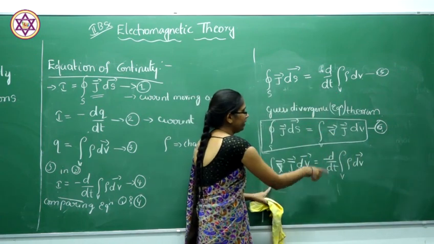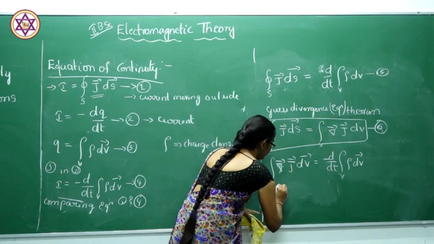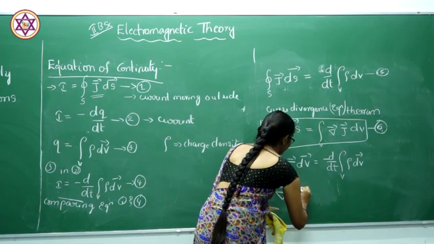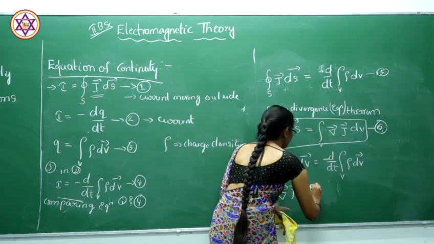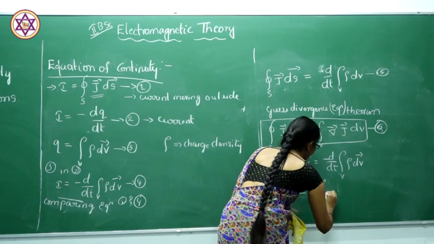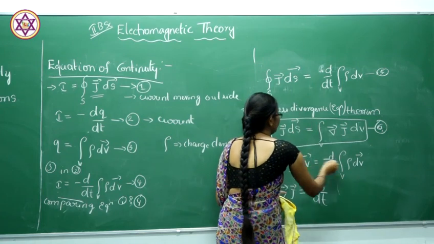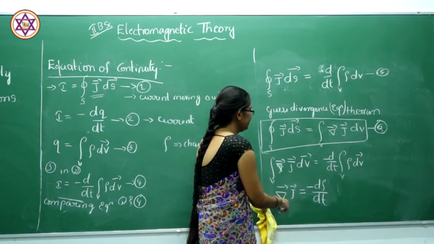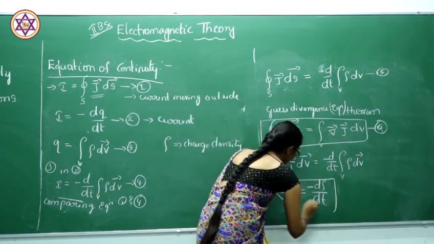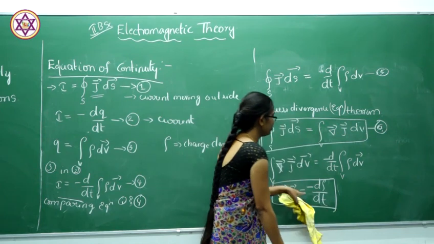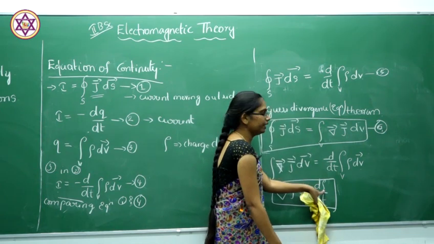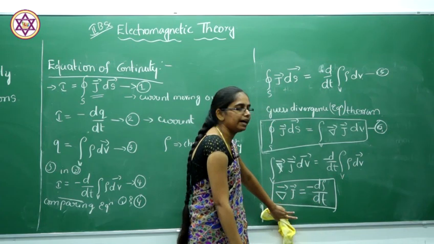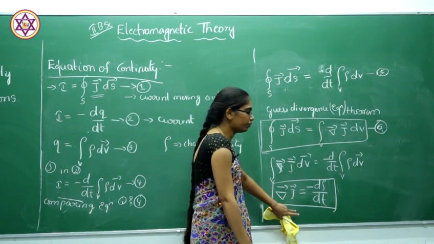If you simplify this equation, the dV and volume integral get cancelled, and we are left with divergence of J equal to minus d rho by dt. This is the mathematical expression of the equation of continuity.